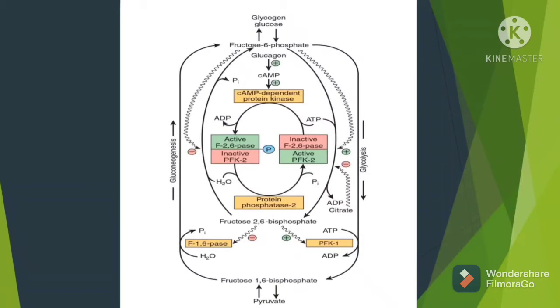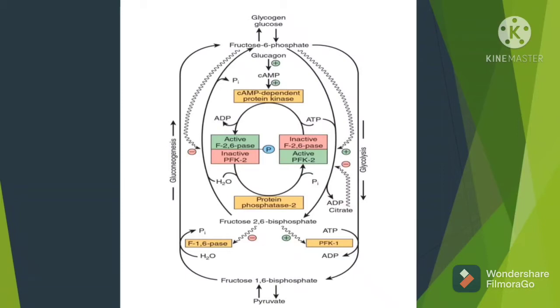So this cyclic AMP dependent protein kinase, activated by cyclic AMP, will now cause the phosphorylation of an enzyme which has 2 units, which will result in the activation of one unit and the inactivation of the other. The enzyme which has two units contains one unit which is PFK2, or phosphofructokinase 2, and the other unit is fructose 2,6 bisphosphatase.